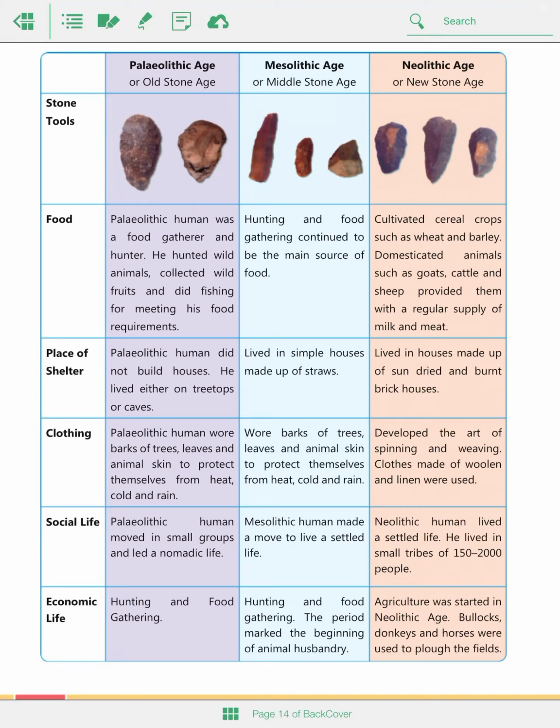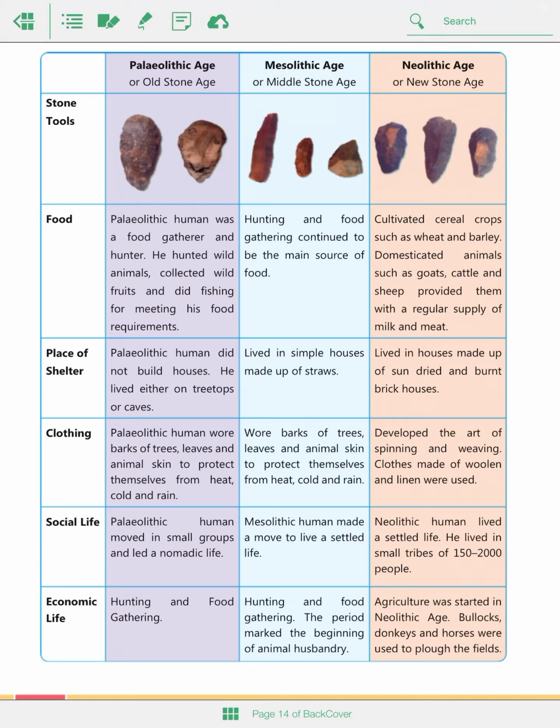In the social life, Paleolithic humans moved in small groups and led a nomadic life. Now, what is a nomadic life? They are not staying in one place and are moving from one place to another. So they are in a very small group. In the Mesolithic age, humans made a move to live a settled life, a little bit more settled than wandering from one place to another. So they are also in a small group.